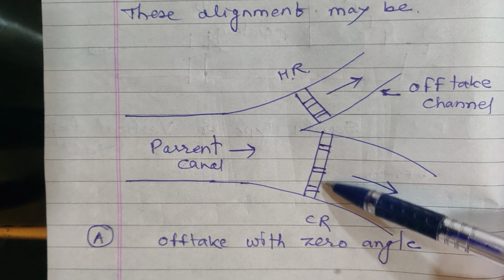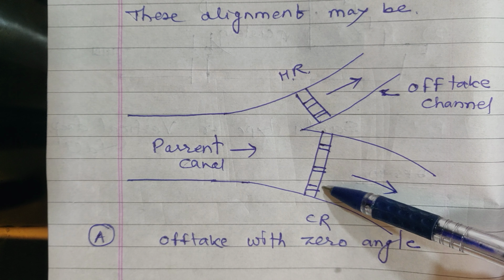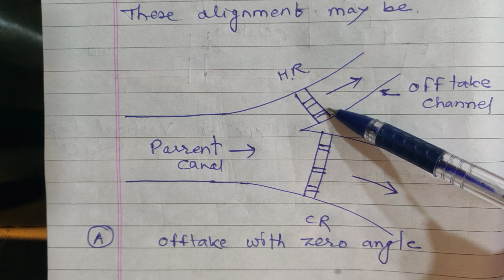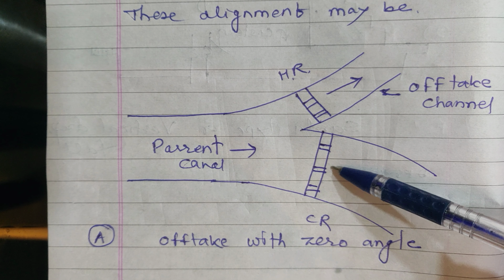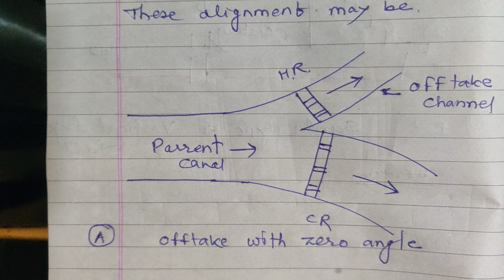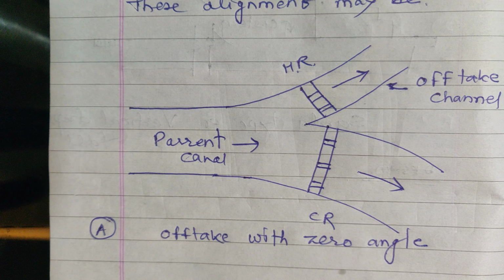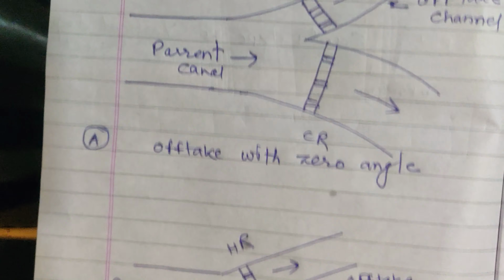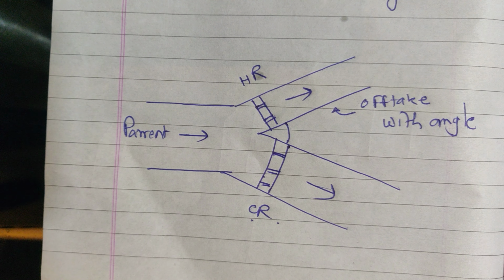The construction of both of these is the same. There will be gates for operation here, and there will again be gates for operation here. This is one of the alignments: off-take with a 0 angle. This may be another alignment.